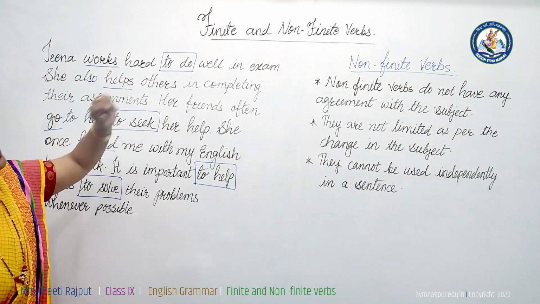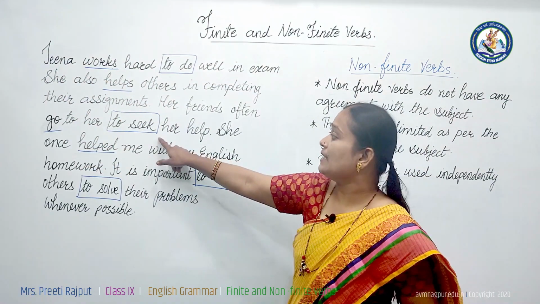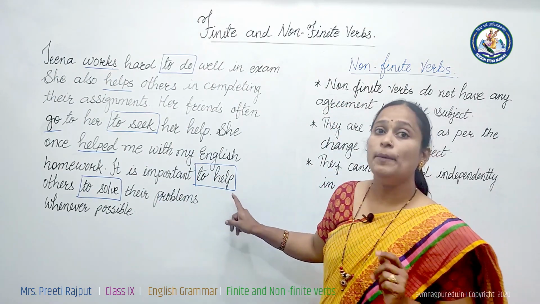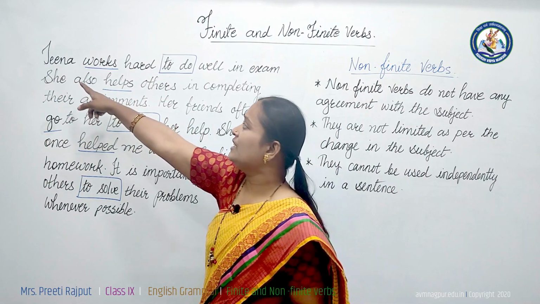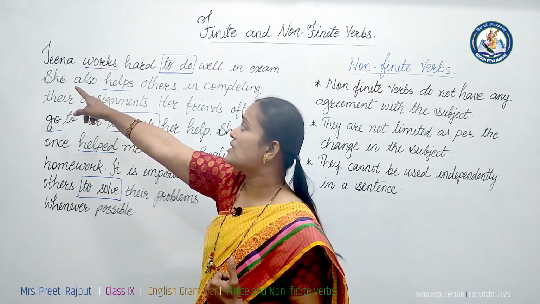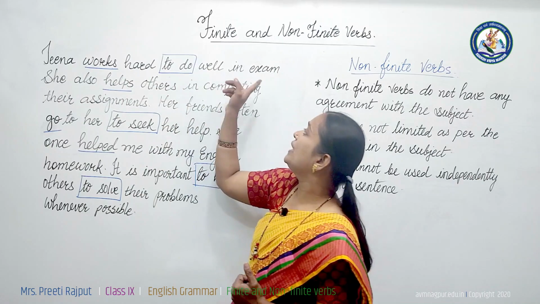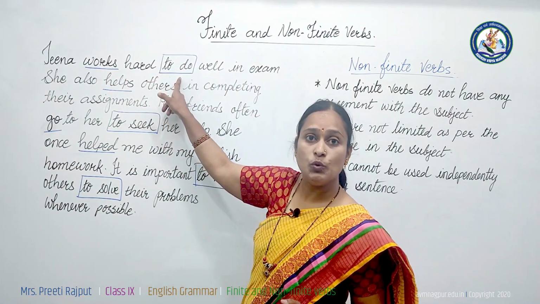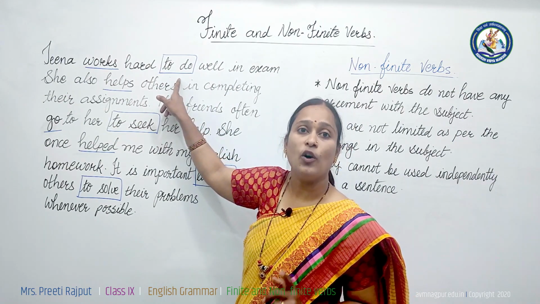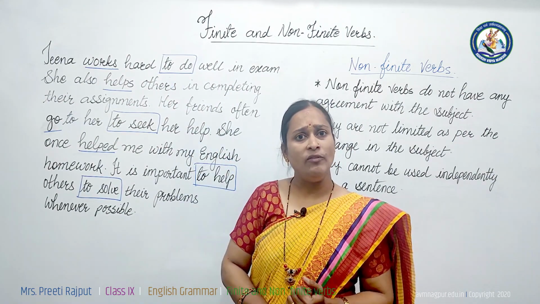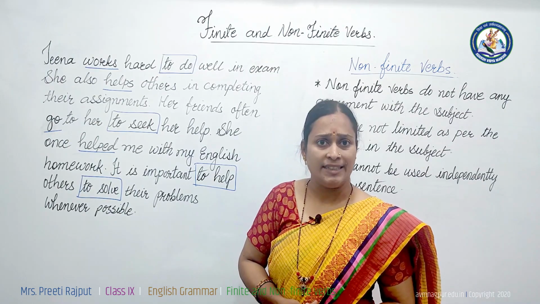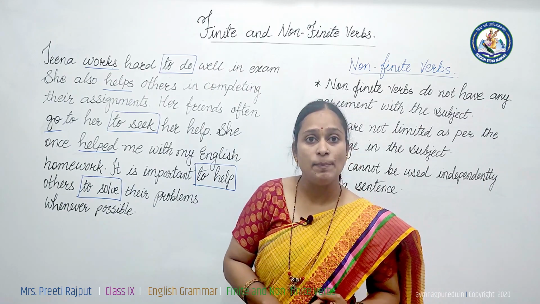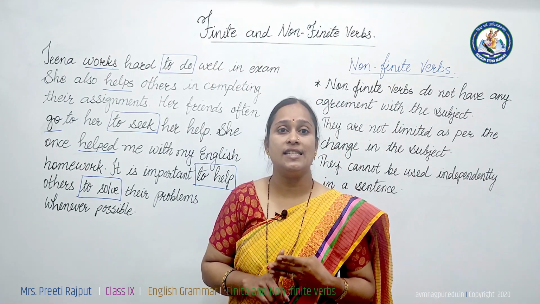See, "Tina works hard to do well in exams." To do, to seek, to solve, to help: these are non-finite verbs. If we change Tina into "I," first person, "I work hard to do well in exams." Here the finite verb will change, but "to do" won't change. These are called non-finite verbs. If they are not main verbs in the sentence, what is their role? They are infinitives, participles and gerunds.